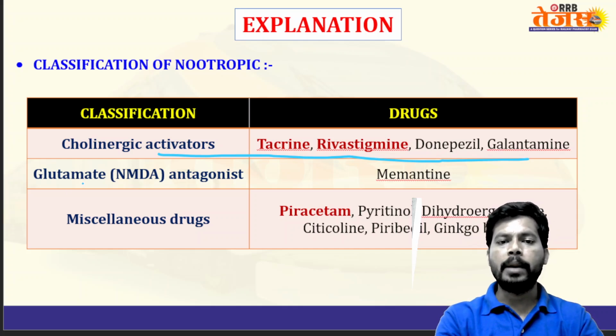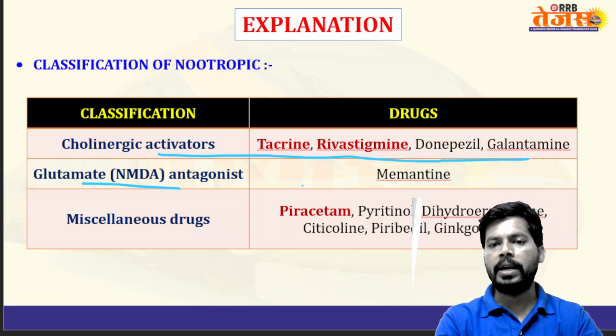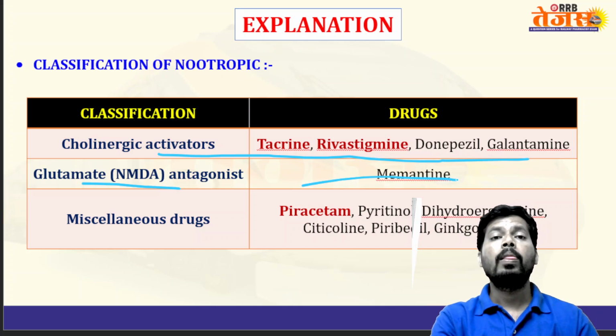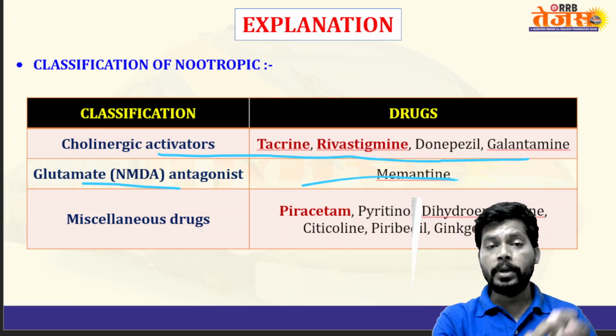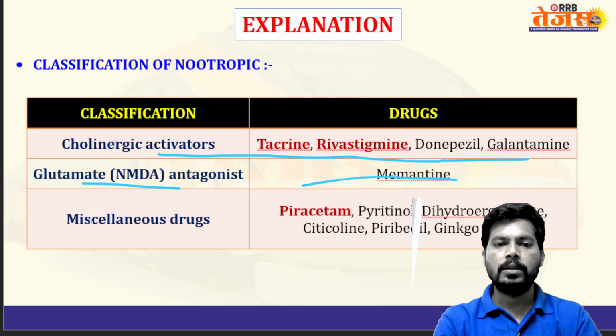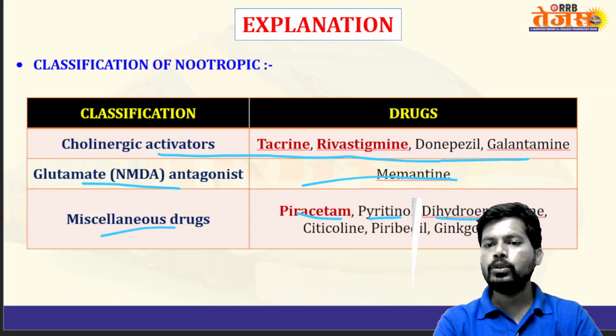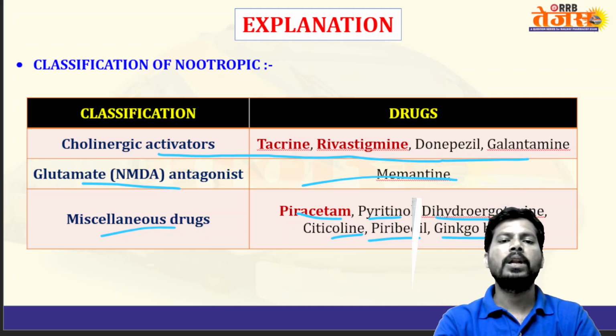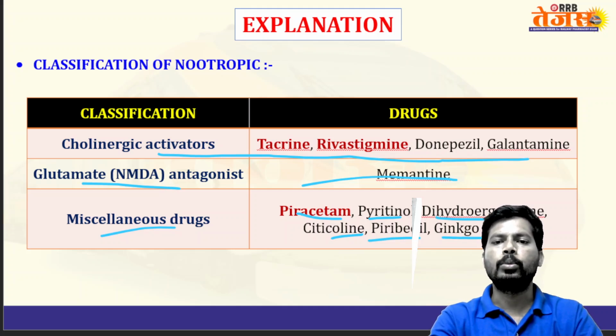And glutamate NMDA receptor antagonist like memantine. There are G protein glutamate receptors, and ion channel glutamate receptors: NMDA, AMPA, kainic acid. And miscellaneous category of drugs like piracetam, pyritinol, dihydroergotoxin, citicoline, piribedil, ginkgo biloba.